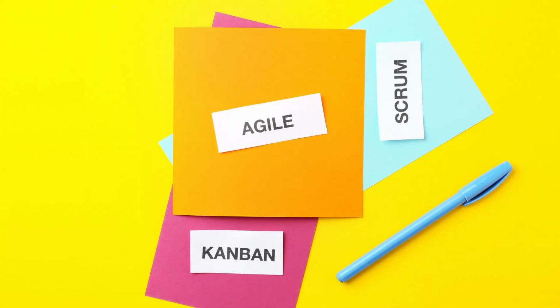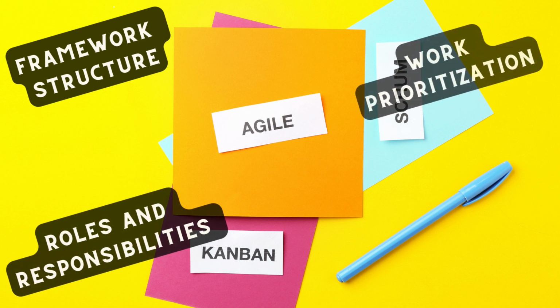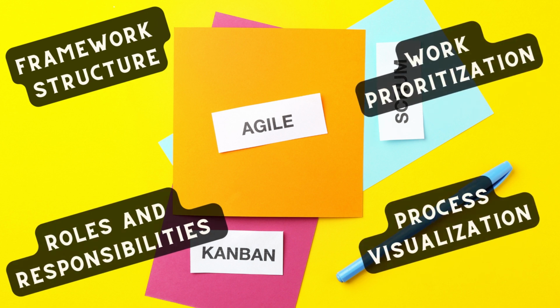So, to wrap it up, Scrum and Kanban are both Agile methodologies, but they have distinct differences in terms of framework structure, roles and responsibilities, work prioritization, and process visualization. Choosing between Scrum and Kanban depends on your team's specific needs and the nature of your projects.